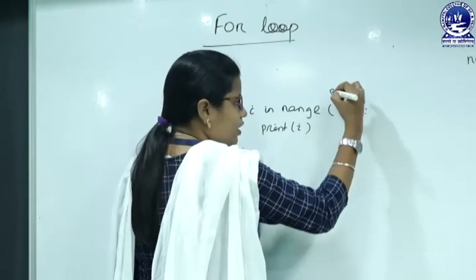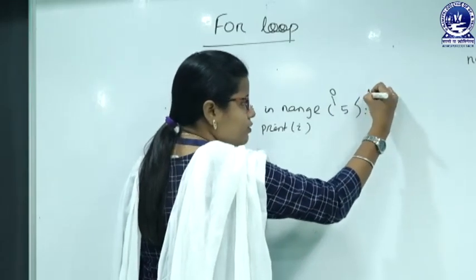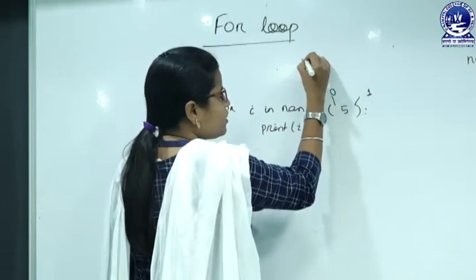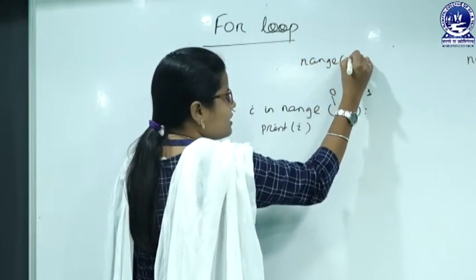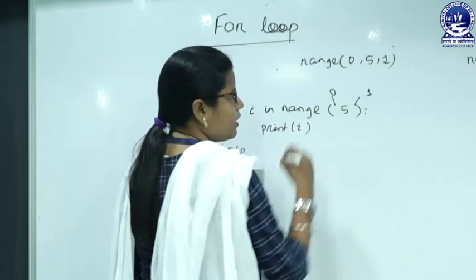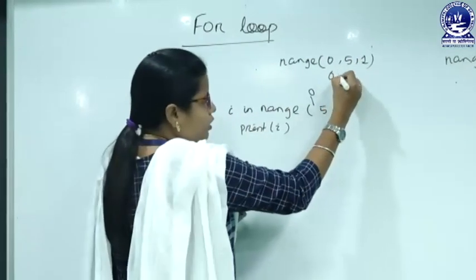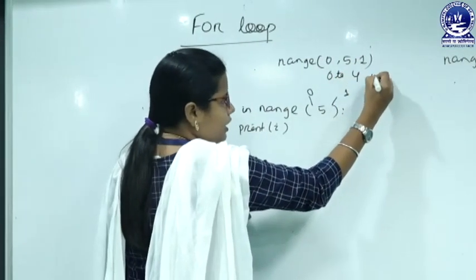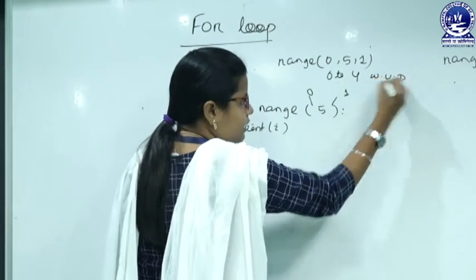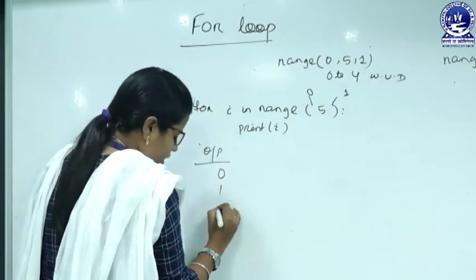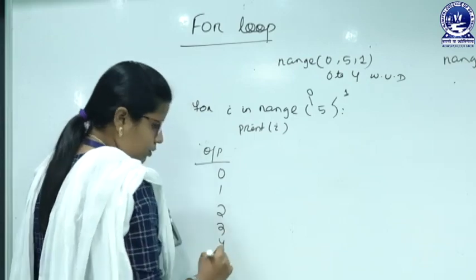The default value of the first is 0, and the default value of the third is 1. That means the interpreter will interpret this as 0, 5 and 1. So, what will be printed? 0, 1, 2, 3 and 4, with unit difference.